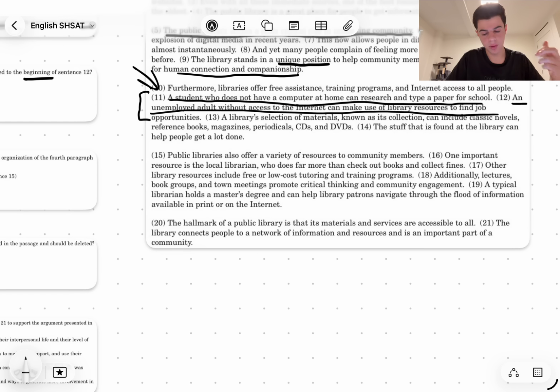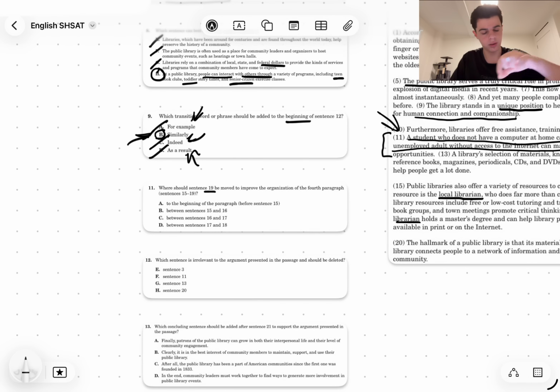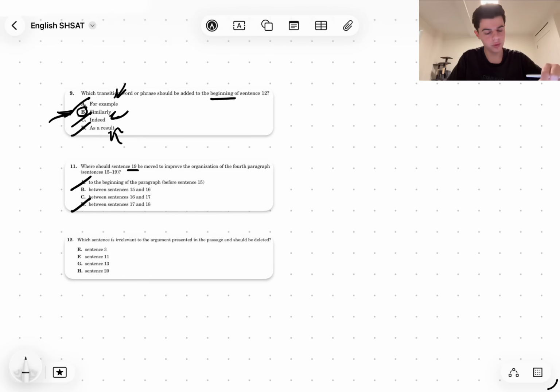Okay, so the first thing I'm noticing here is that sentence 19 is about librarians, right? A typical librarian. Where did we talk about librarians? In sentence 16, one important resource is a local librarian. So I'm already going to tell you that 19 is either going to be before or after 16. So let's see if we can eliminate any answer choices. Well, yeah, it's not going to be between sentences 17 and 18, and it's not going to be before sentence 15. So we're already down to two answer choices, B and C.